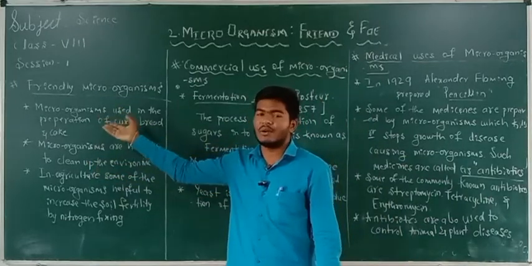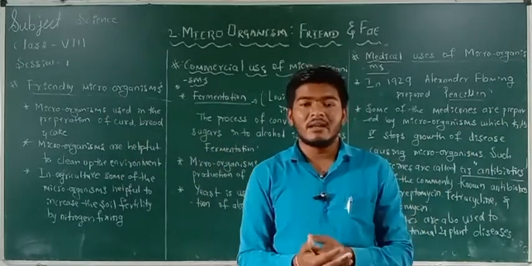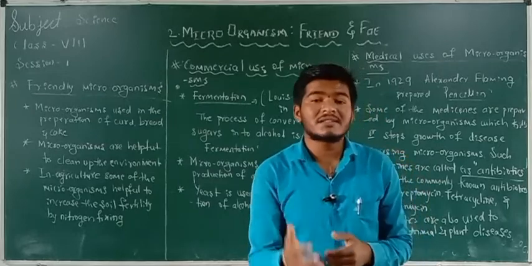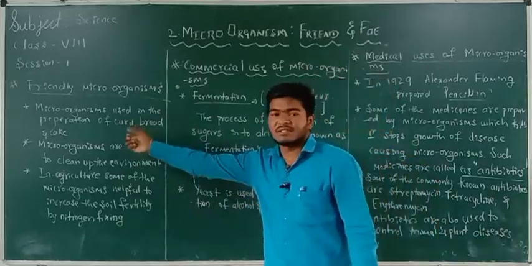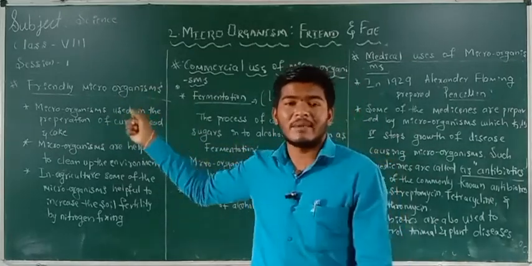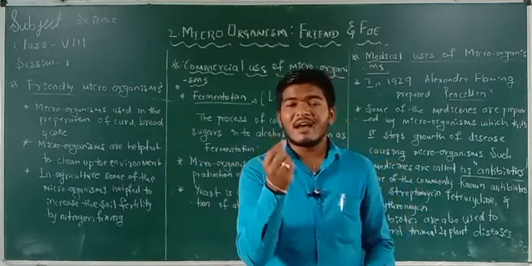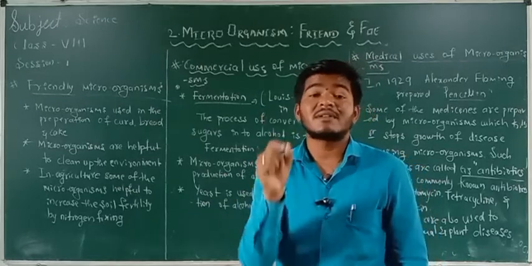But how does it come into the production of bread? In the production of bread, they mix the wheat atta with yeast. Yeast is nothing but one of the microorganisms. When you look at bread clearly, there are small pores present. Why are they present? Due to the presence of yeast.